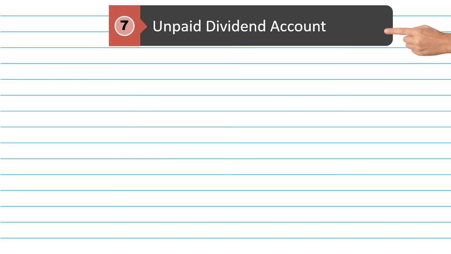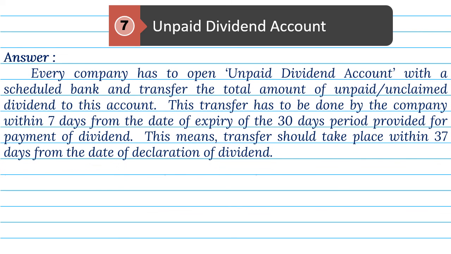7. Unpaid dividend account. Answer. Every company has to open unpaid dividend account with a scheduled bank and transfer the total amount of unpaid or unclaimed dividend to this account. This transfer has to be done by the company within 7 days from the date of expiry of the 30 days period provided for payment of dividend. This means transfer should take place within 37 days from the date of declaration of dividend.